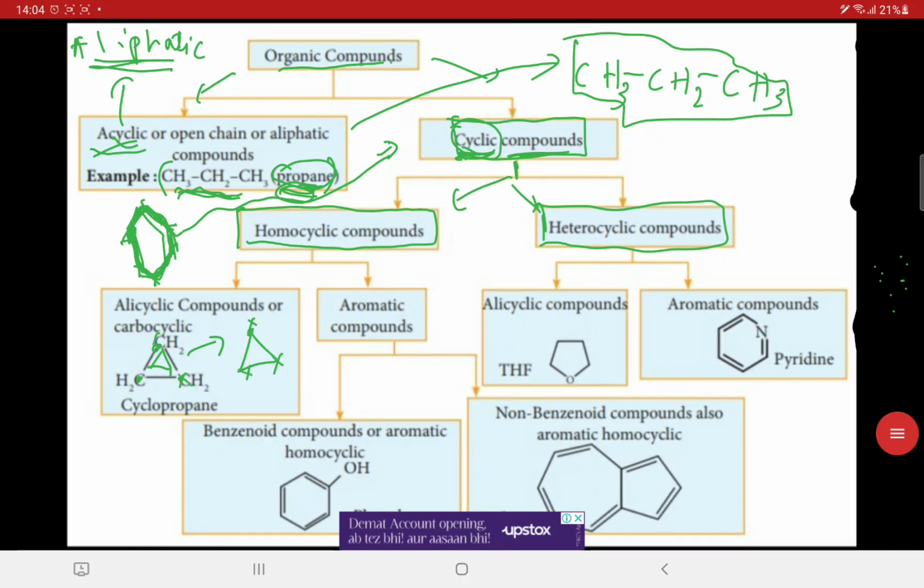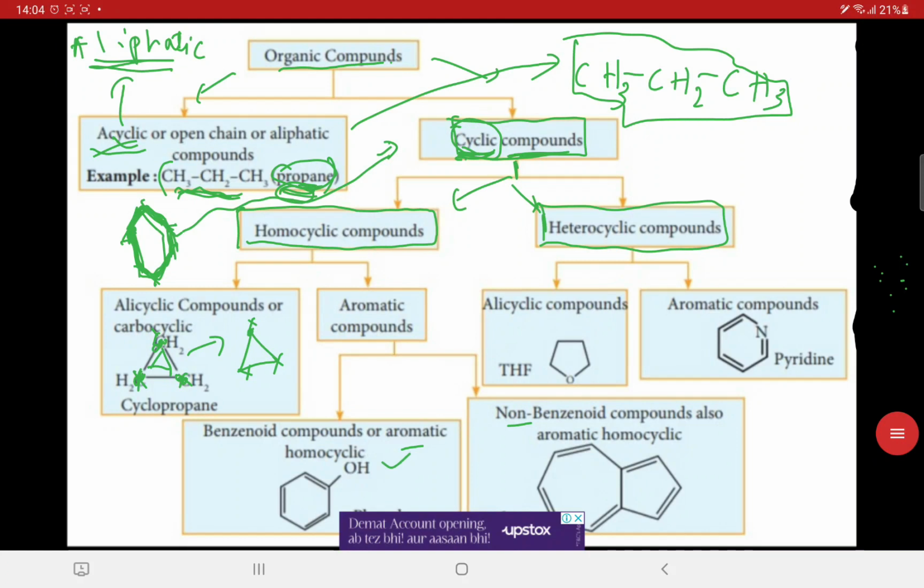So these are homocyclic compounds. The word homo means of similar types, and carbon atoms are constituting the main ring, so these are homocyclic compounds. And homocyclic can also be divided into aromatic compounds or benzenoid compounds. Now benzenoid and non-benzenoid, these are aromatic compounds.